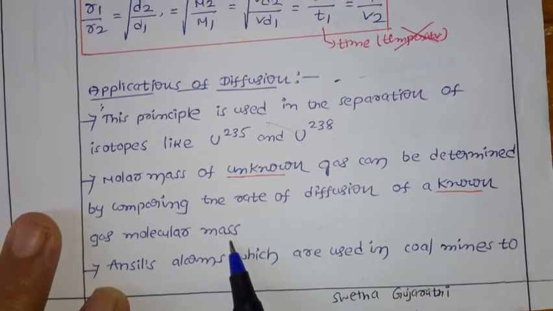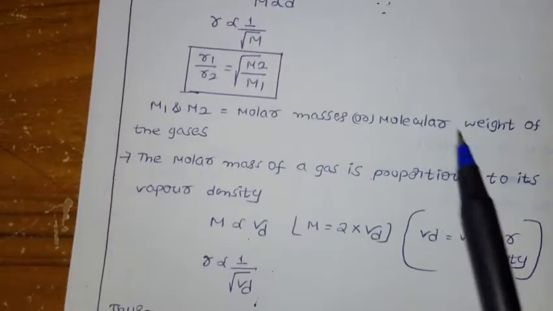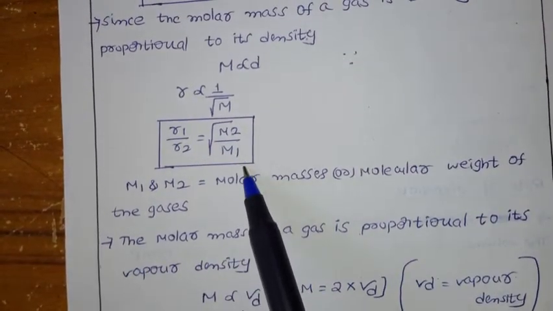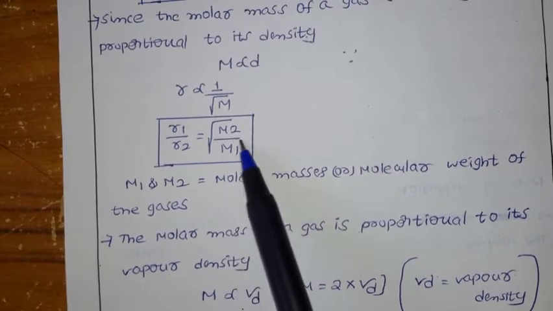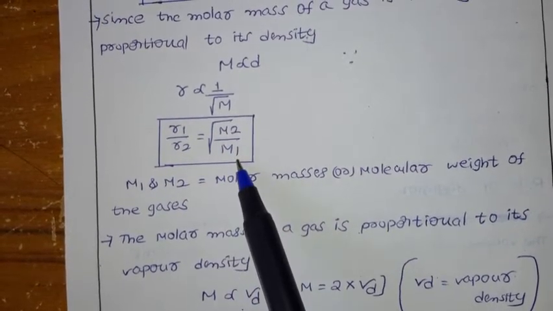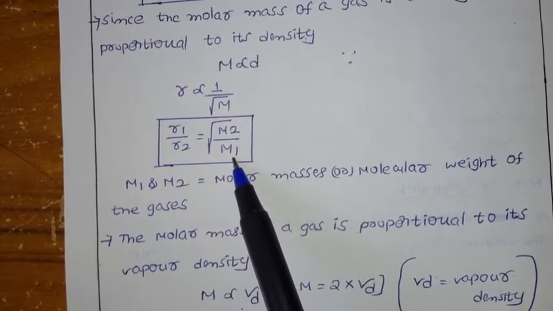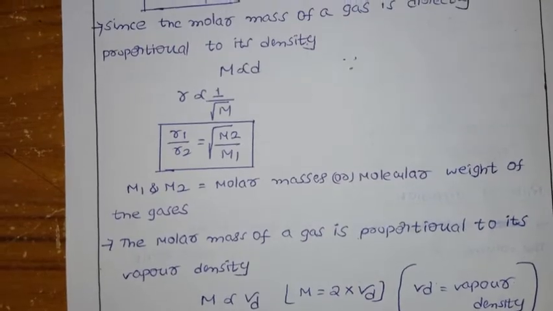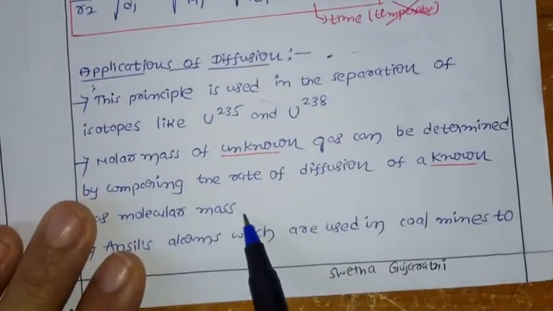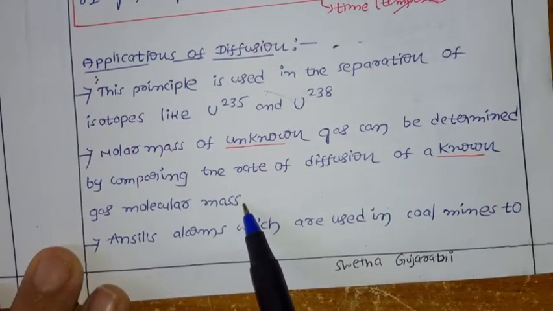Next, the molar mass of an unknown gas can be determined by comparing its rate of diffusion with that of a gas of known molar mass. Why? Because we have the relation we just discussed: rate of diffusion R1 by R2 equals the square root of M2 by M1. If you know three variables, you can calculate the fourth one. Don't worry, I will go through this again with examples, including numerical problems.